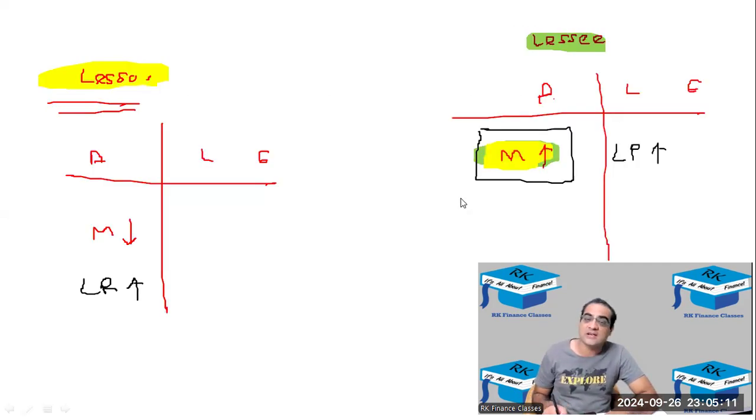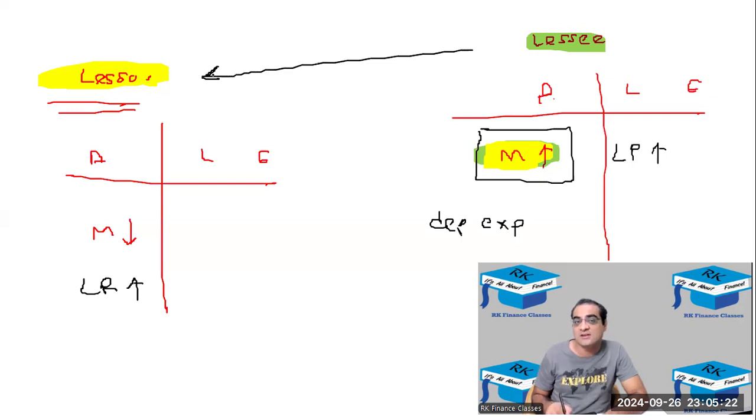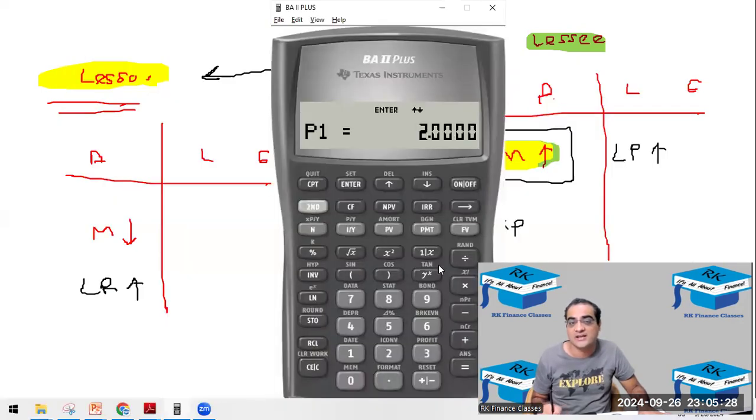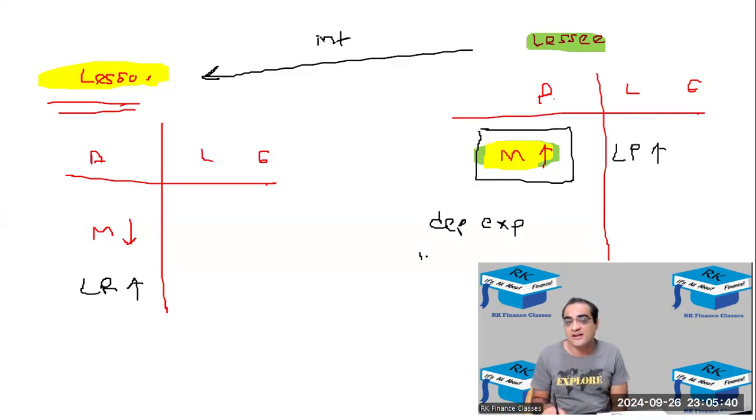Uske baad, this asset will be depreciated. Okay, so there will be a depreciation expense that will be recorded. Okay, and whatever payments this lessee is making to the lessor, उसमें से interest will be calculated using the function of second and amount, second and PV से. You will scroll, I mean, you'll put P1 and P2. Let's say first year के लिए 1 enter and P2 के लिए 1 enter, and then you'll scroll down and see interest. So ये जो interest है, that will also be recorded as interest expense over here in the lessee's income statement, and in the lessor's case, interest income would be recorded. Okay, and depreciation expense would be mostly as per the straight line method of depreciation.